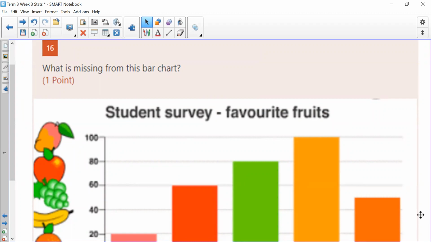So I hope you've enjoyed learning all about the features of bar charts today. We can't wait to see how you get on with your quizzes. And remember, it's a lot of new information. Don't worry if you find it a bit overwhelming, because once you start applying that knowledge is when it really starts to make sense and you make those connections.